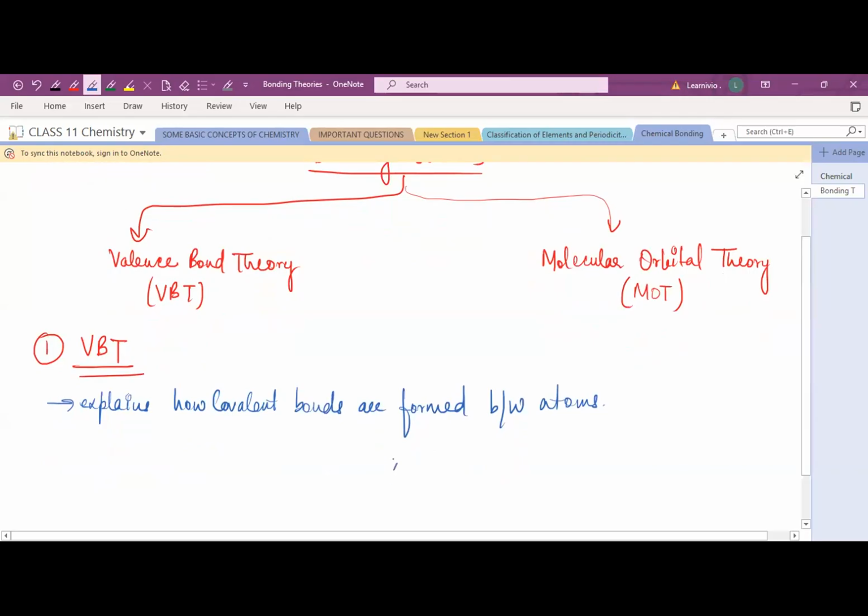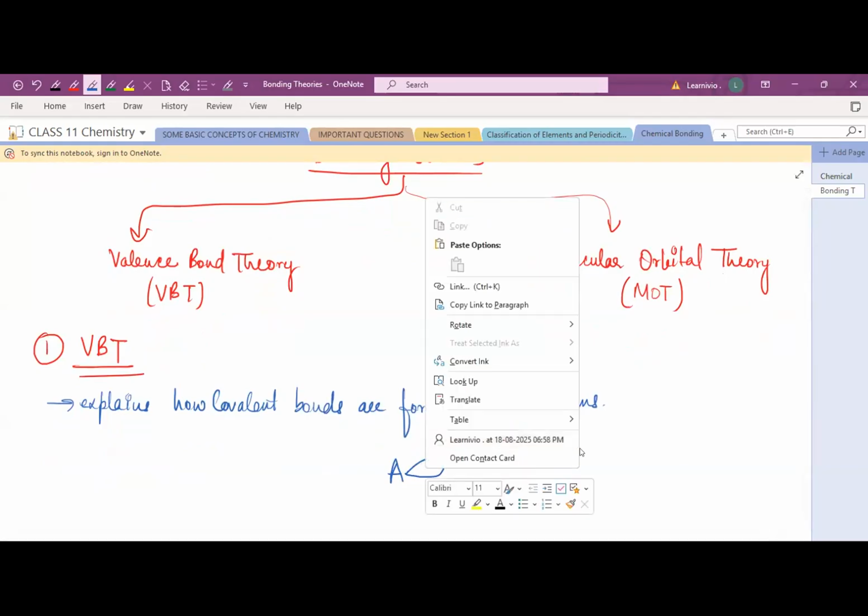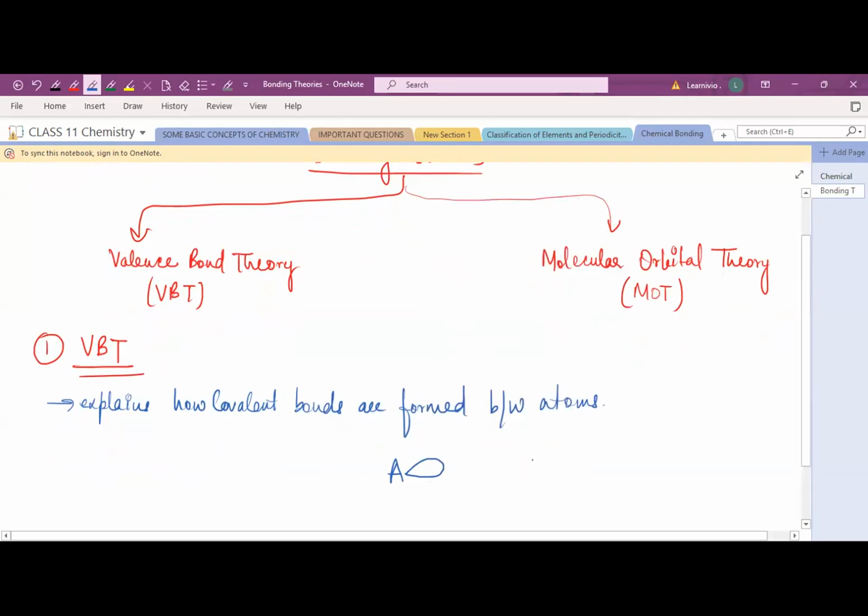For example, if we have atom A, it has an orbital, and in the orbital only one electron is there, one unpaired electron. And suppose there is a B atom with its orbital and one electron.